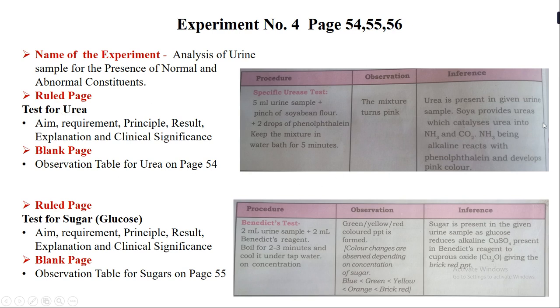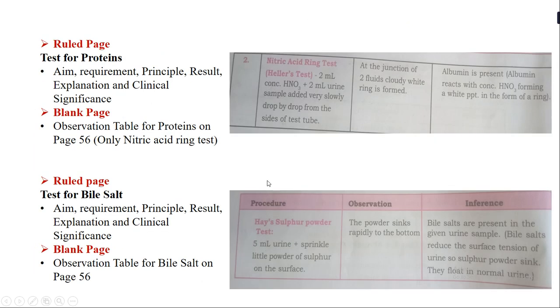And where you have drawn this first table on the first blank page, just below that you have to draw the second table. Okay, the second table you will find on page number 55 of your handbook. Okay, so test for urea and test for sugars come on the same page. Then on the next page you have to write the test for proteins. So test for albumin or test for protein you will again find on page number 55, where you have to follow the same sequence of aim, requirement, principle till clinical significance.